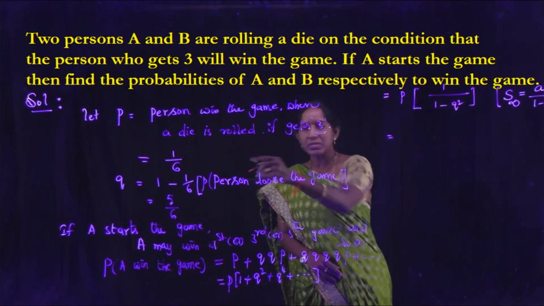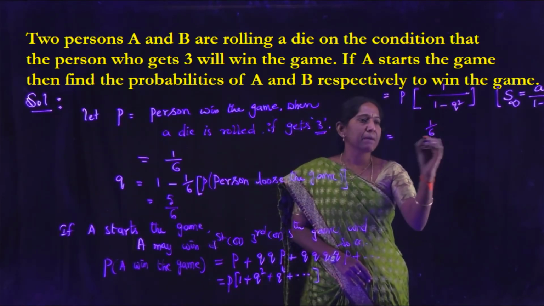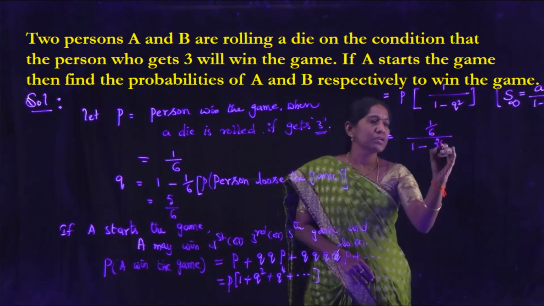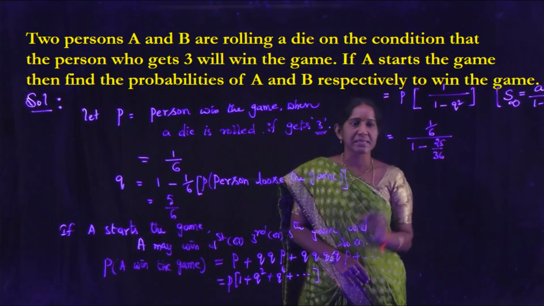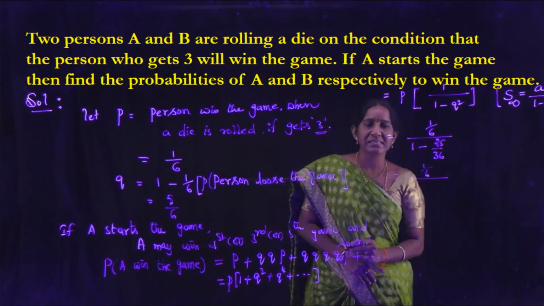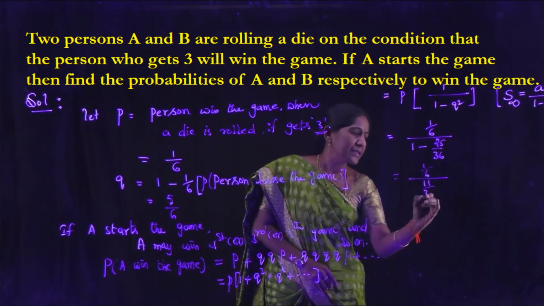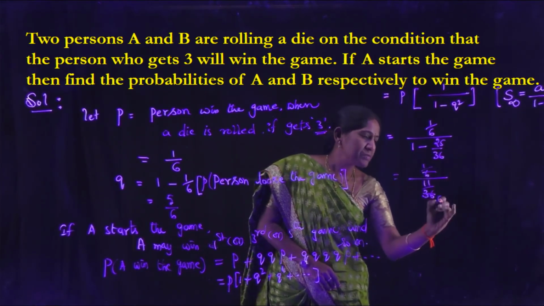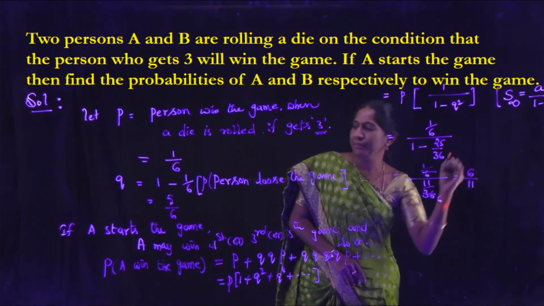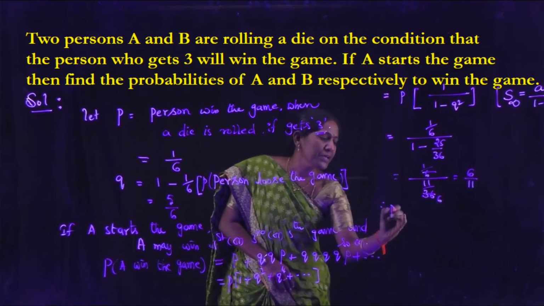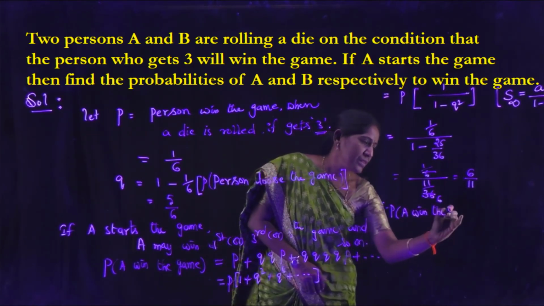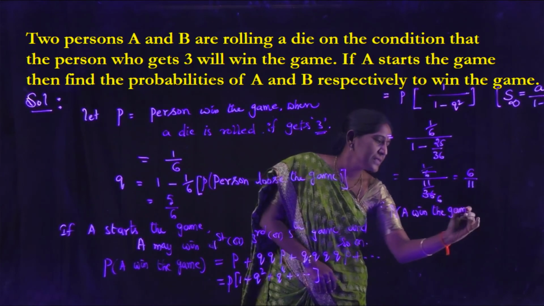Put the values: P is 1 by 6, divided by 1 minus Q square, that is 25 by 36. By simplification, it is 1 by 6 divided by 11 by 36. The 6 gets cancelled, leaving 36 by 66, so this value is 6 by 11. Therefore, the probability that A wins the game is 6 by 11.